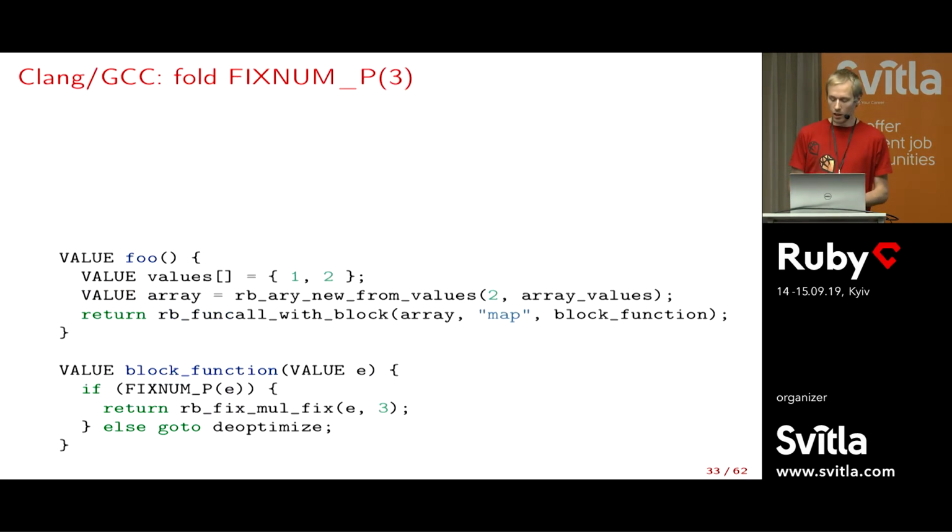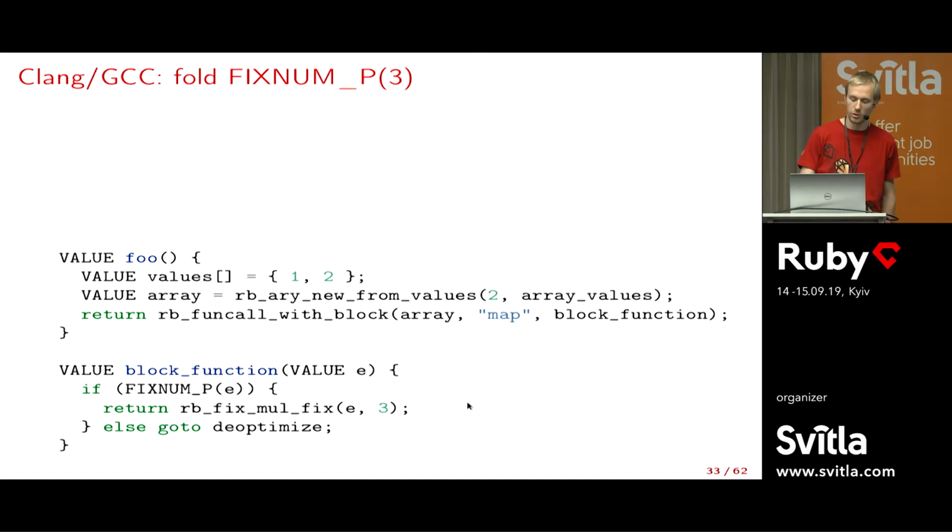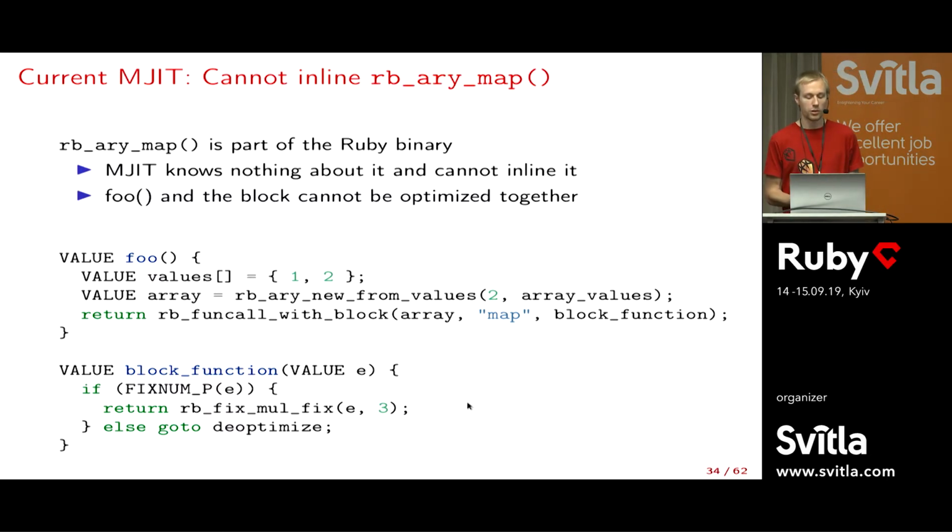recompile this. And what comes in after this is that the native compiler, so GCC or Clang, can try to optimize it. And what can happen here, it will say, well, is 3 an integer? Yes, 3 is an integer, so it's not going to be a float, so I can remove this branch. But that's about it, basically. The compiler cannot go further. And the reason for this is that the implementation of map here, which is actually called arbitrary map, is part of the Ruby binary. So the compiler has no idea what it is, how to deal with it, or how to inline it, or anything like that. So for this particular example, MJIT basically wouldn't give anything because it doesn't have enough information.